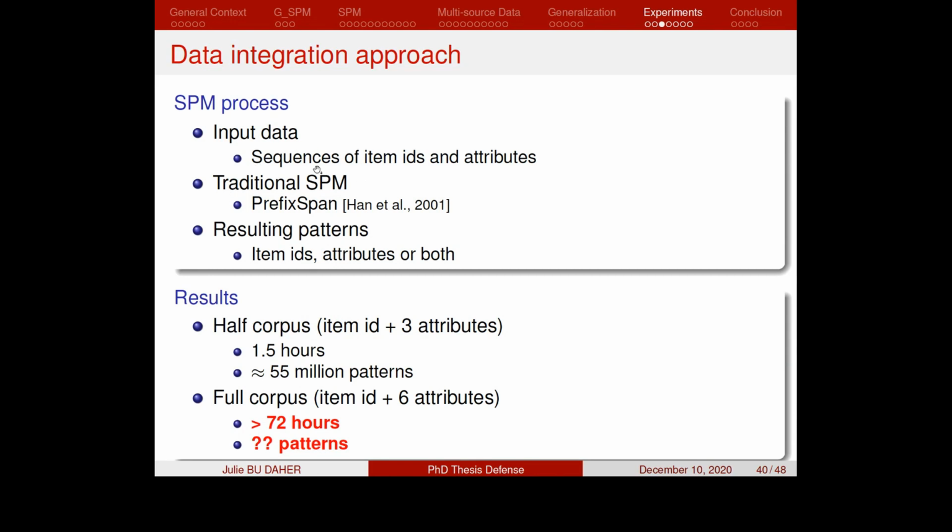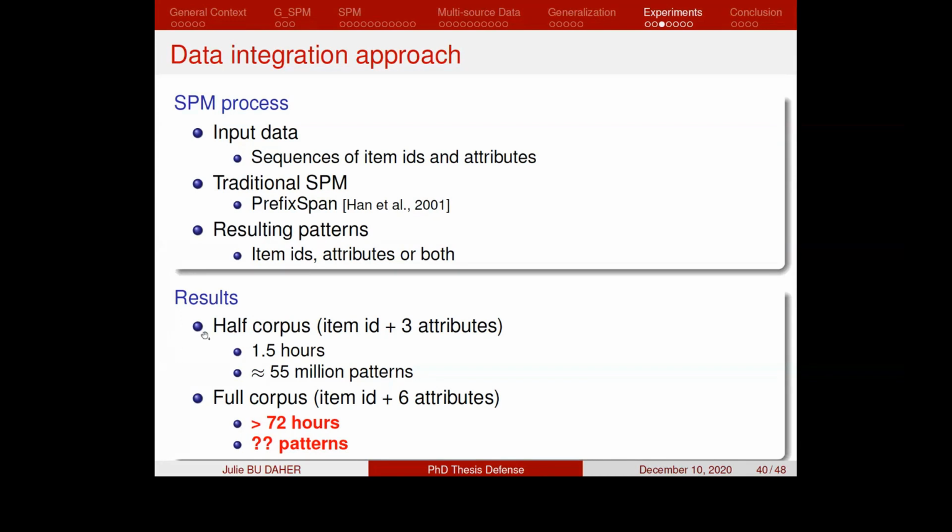For the traditional sequential pattern mining process, we use the well-known PrefixSpan algorithm, which is widely used in the literature and is proved to be an efficient sequential pattern mining algorithm. The resulting patterns from the application of the data integration approach on the DAHER dataset would thus be patterns containing either item IDs or attributes or both kinds of information in the same pattern.